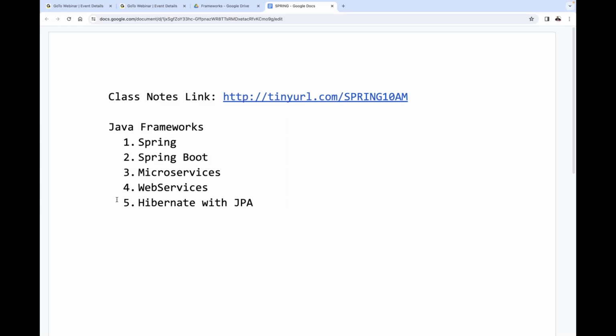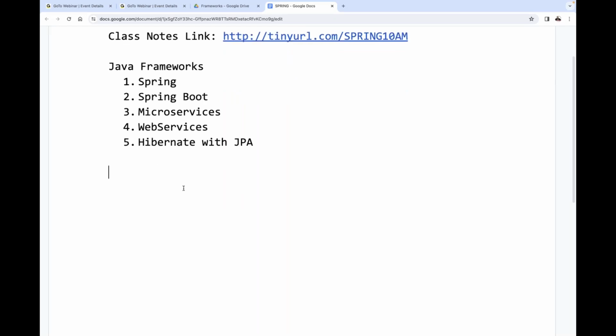So today in this particular session we are going to understand the Spring framework. In the Spring framework, the main intention is to prepare enterprise applications. The main intention of the Spring framework is to prepare enterprise applications.